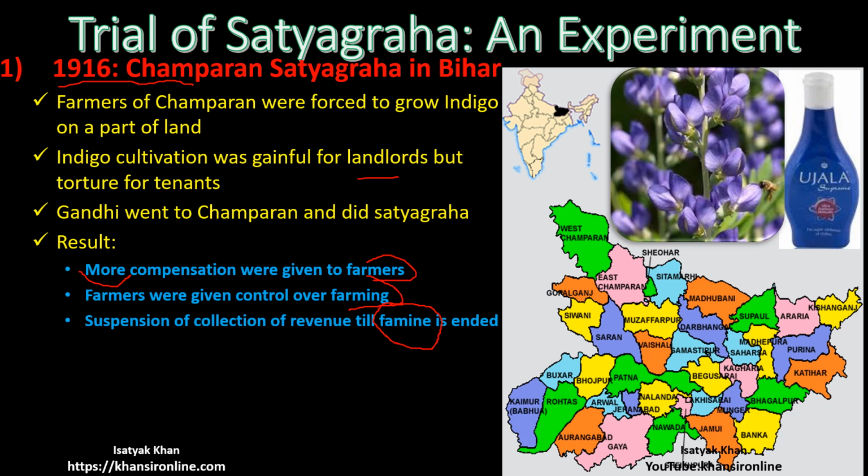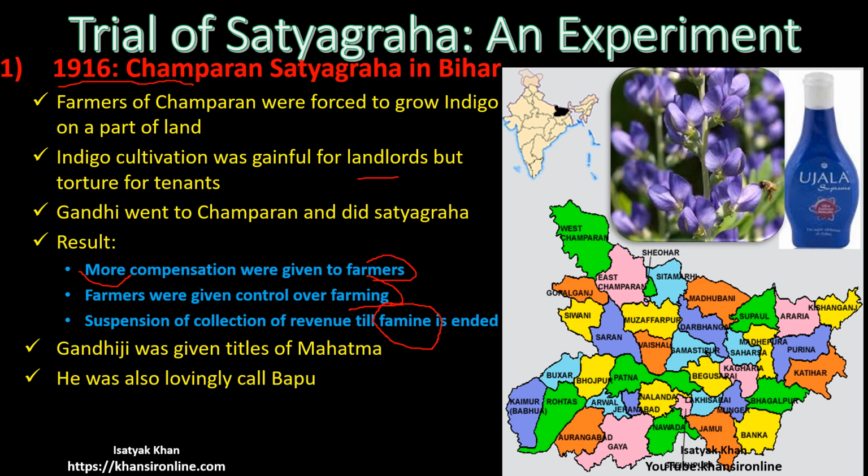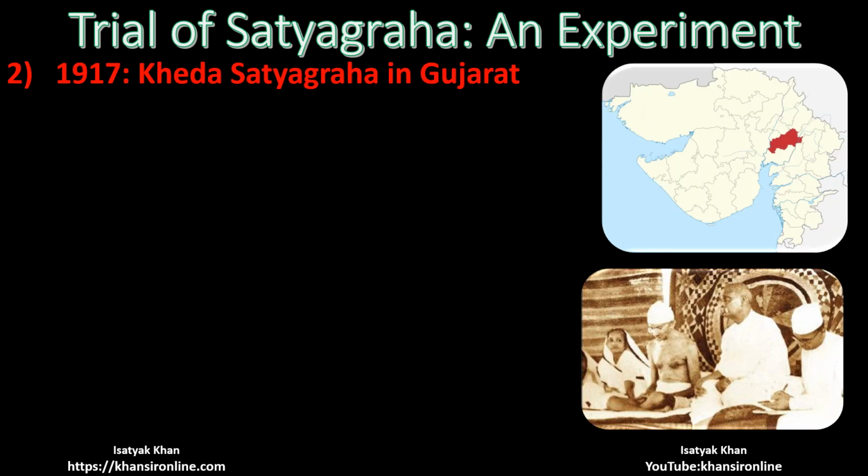That is additional thing. This is the moment where Gandhiji was first called Mahatma, and it is where people started to call Gandhiji as Bapu. And so the first experiment of Satyagraha in India, that is in Champaran, was successful. Now let's move to the second experiment of Satyagraha, that was in Kheda.